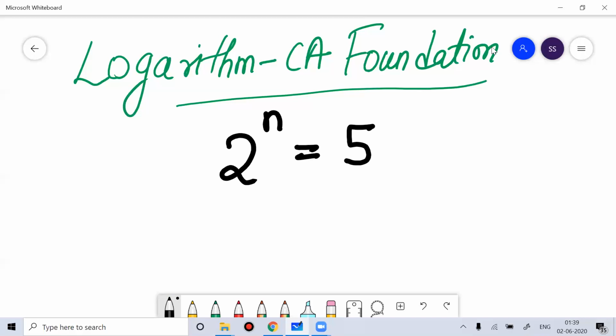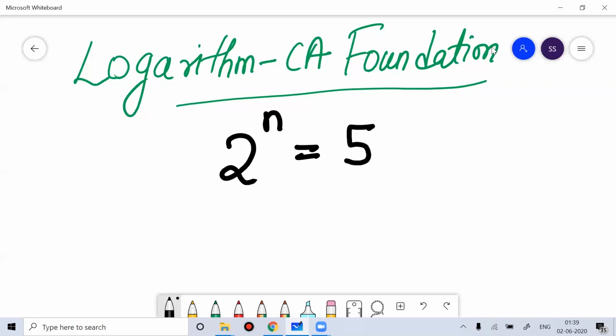If I ask you 2 plus n equal to 5, you can tell me the answer. If I tell you 2 minus n equal to 5, you can tell me the answer. 2 into n equal to 5, 2 divided by n equal to 5, you can tell me the answer. But when I ask you 2 to the power n equal to 5, one way you can do is to start applying the trial and error method.